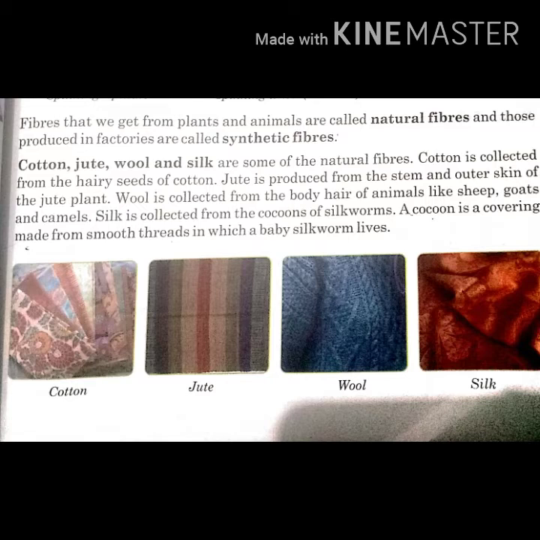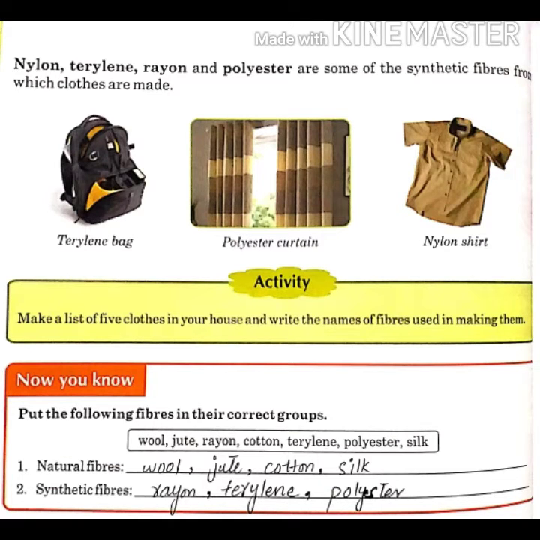Okay students, first we will discuss natural fibers. In natural fibers we have cotton, jute, wool and silk. Cotton is collected from the hairy seeds of cotton. Jute is also produced from the outer skin and stem of the jute plant. We get wool from the hair of different animals like sheep, goat and camel. At the end we have the last natural fiber, which is silk. Silk is collected from the cocoon. A cocoon is a covering made from smooth thread in which a baby silkworm lives. Now we will move to the next page.